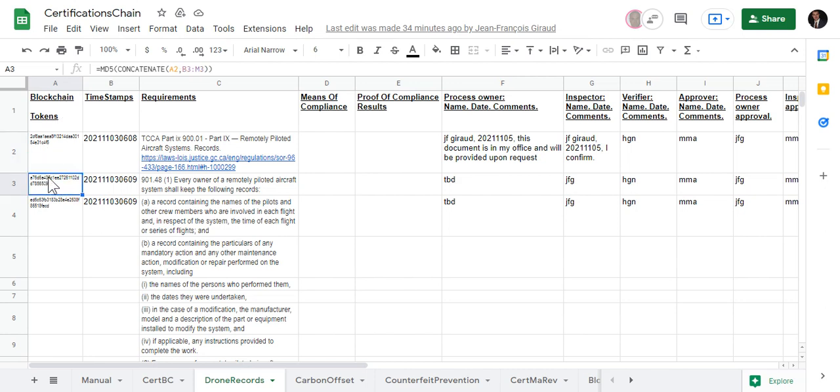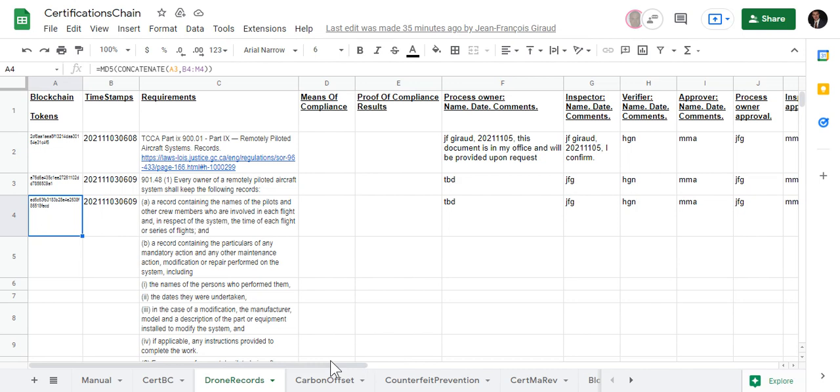So you see here, you have the hash of the B3 line, and it's concatenated with the hash of A2, and same thing here. You have the hash of B4 to M4, and also including A3. So that's how you connect everything together. Hope that this has been useful for you, and obviously this is a very, very simple blockchain.